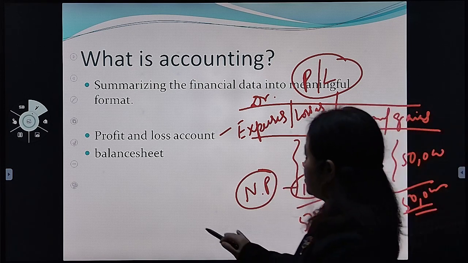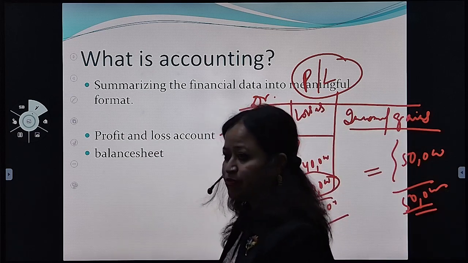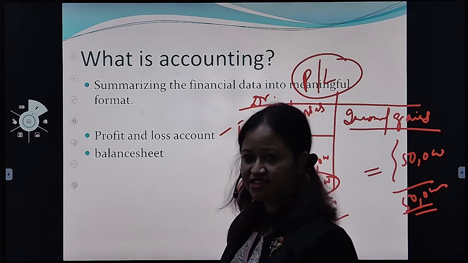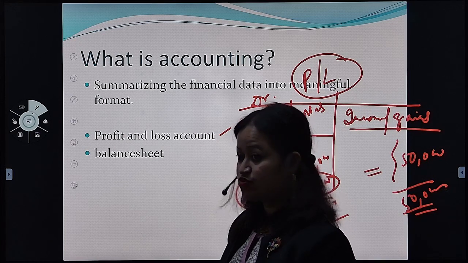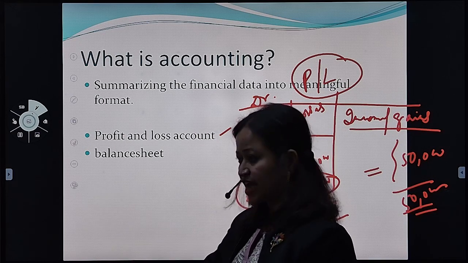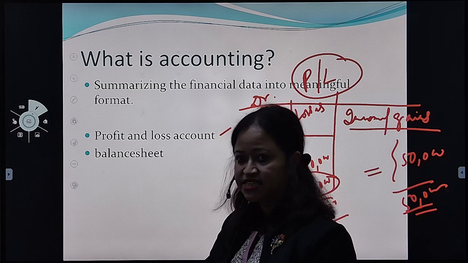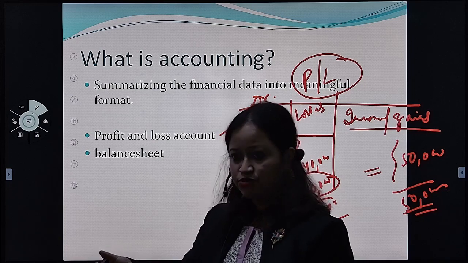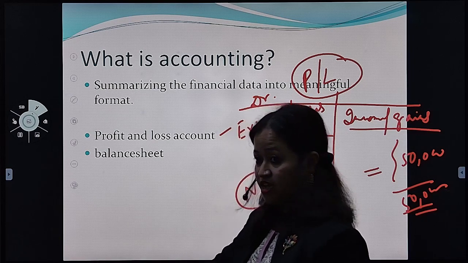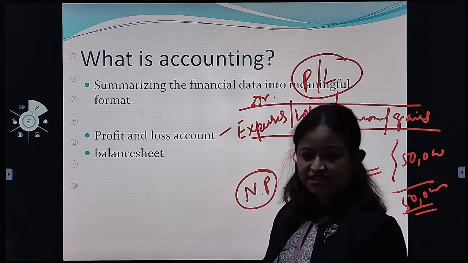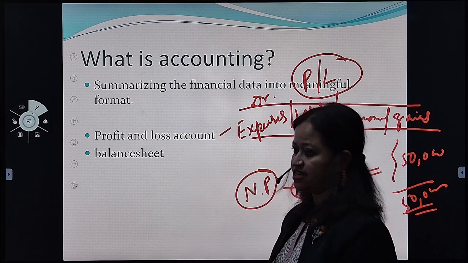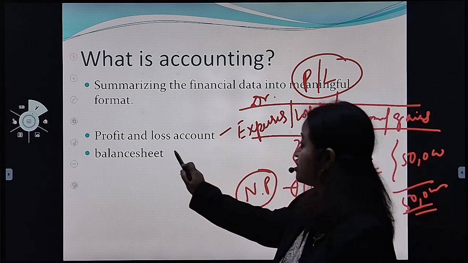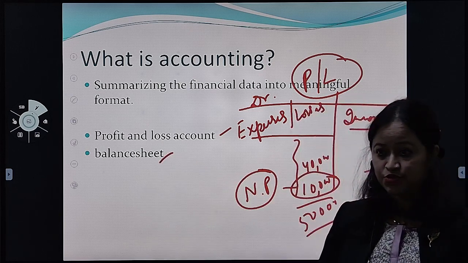Fine. So from where we prepare profit and loss account? इससे पहले कौन सा स्टेप था? कहाँ से? ट्रेडिंग अकाउंट. उससे पहले क्या था? Yes, trial balance. So from trial balance, whatever the items will be there, items and the amount, from there we will select and we will write in the profit and loss account. ठीक है? Expenses, losses, revenue और income balance sheet में नहीं आएगा. ठीक है? वो याद रखना है.